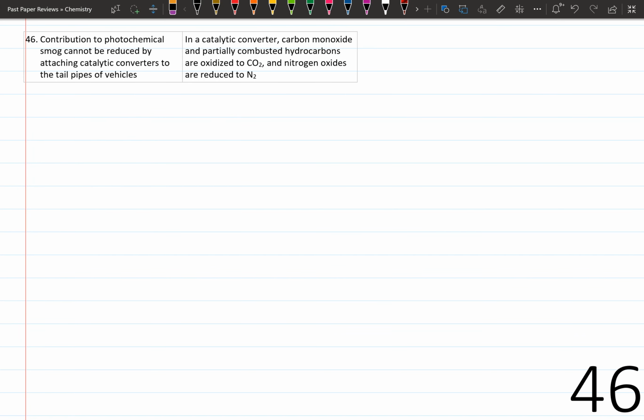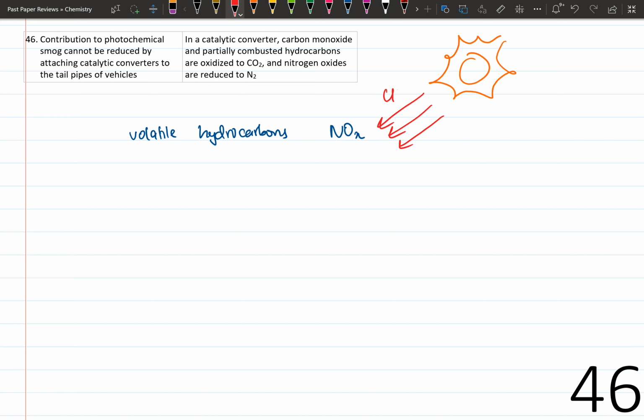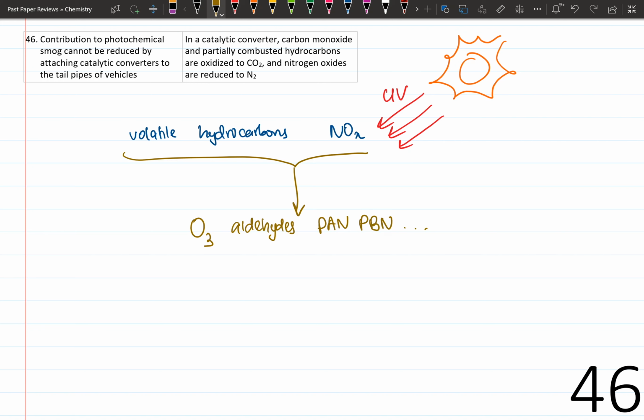Question number 46. Contribution to photochemical smog cannot be reduced by attaching catalytic converters to the tailpipes of vehicles. Photochemical smog is formed by volatile hydrocarbons and nitrogen oxides produced by vehicles and industries which react in the atmosphere in the presence of sunlight UV rays to form photochemical oxidants like ozone, aldehydes, peroxyacetyl nitrate, peroxybenzoyl nitrate, etc.